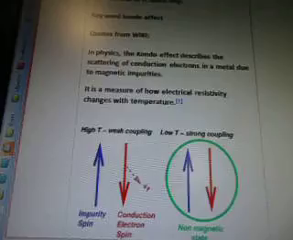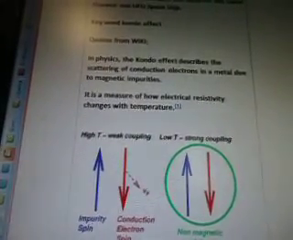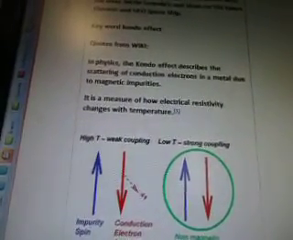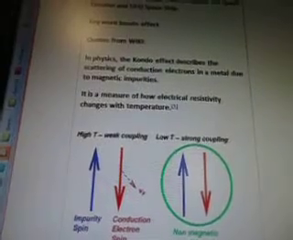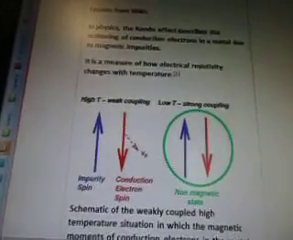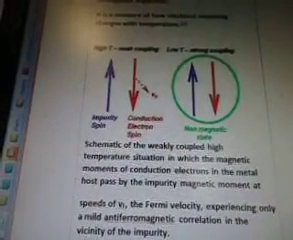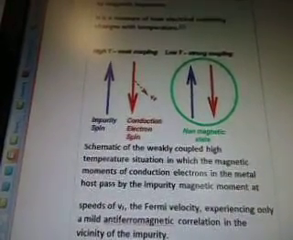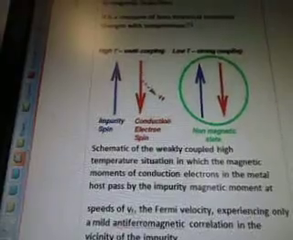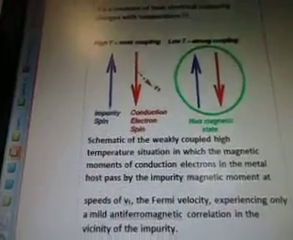In physics, the Kondo effect describes the scattering of conduction electrons in a metal due to magnetic impurities. It is a measure of how electrical resistivity changes with temperature. So we have high T weak coupling, low T strong coupling. So impurity spin, conduction, electron spin, and then you have non-magnetic state.